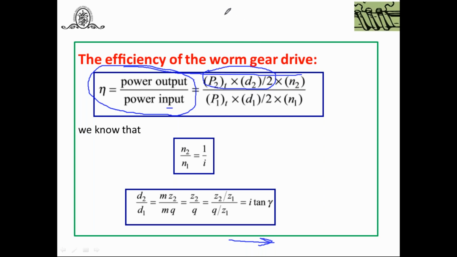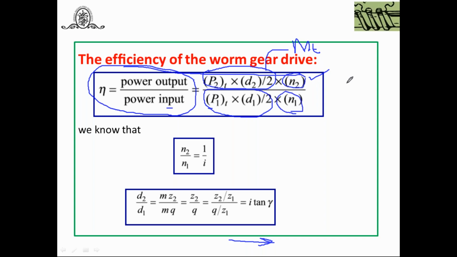In this case the worm is the driver and the worm wheel is the driven member, so you get the output at the worm wheel. Therefore, this tangential component of the worm wheel into d2 by 2 gives you the torque Mt, and n2 you get from the output shaft speed. Similarly, how much is the power input? The P1T into d1 by 2 is the input torque for the driver, the worm, into its speed.